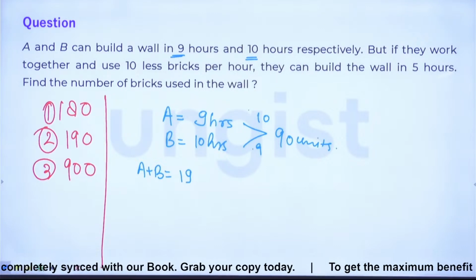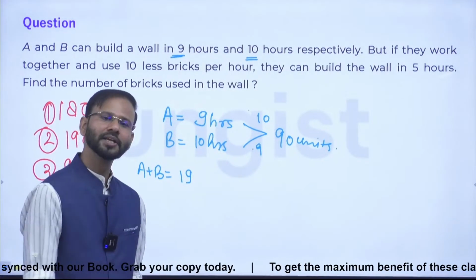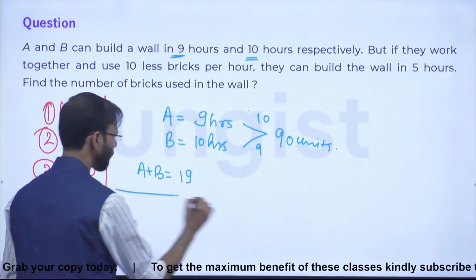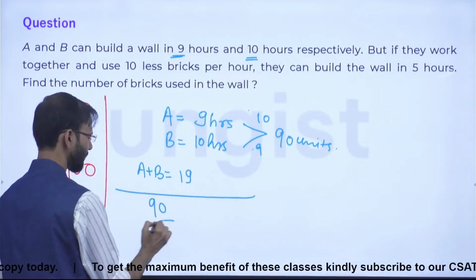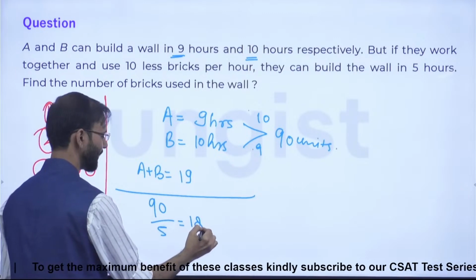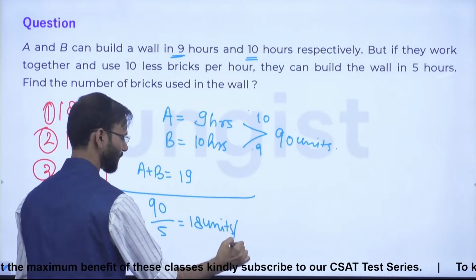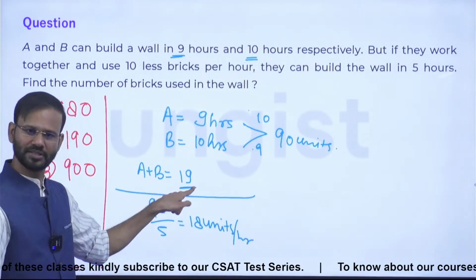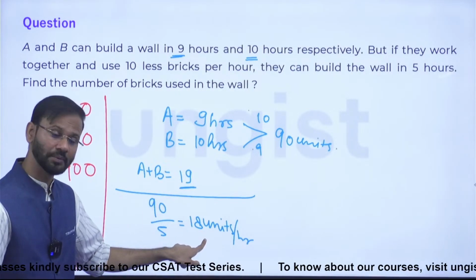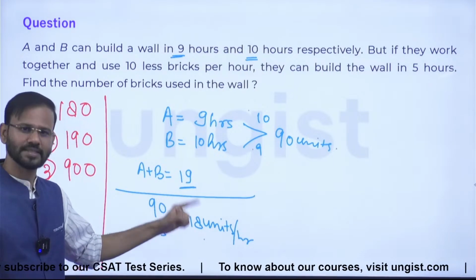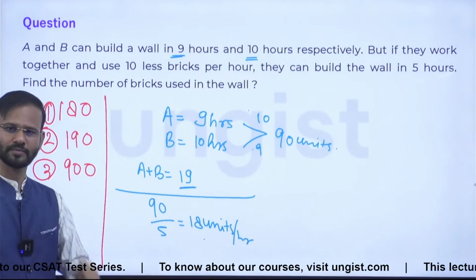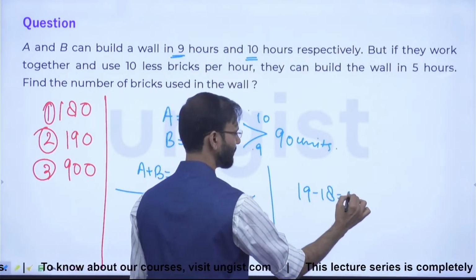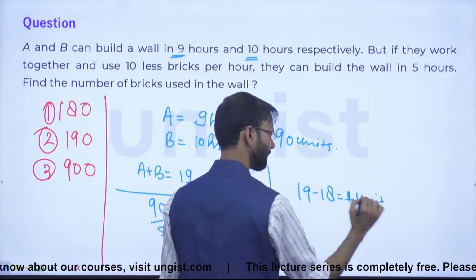But they are building the wall in 5 hours. So guys, to build the wall in 5 hours, they have to perform 18 units per hour. Yes or no? Right? Actually, they can do 19 units, but they are doing 18 units. It means they are doing 1 unit less per hour. So 19 minus 18, 1 unit less per hour. Right?